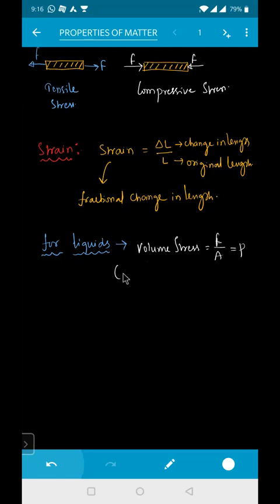Hydraulic means associated with water. In the same way, for liquids, we defined volume strain. Volume strain means change in volume by the original volume. This is called fractional change in volume.